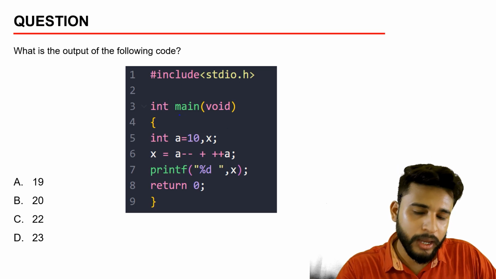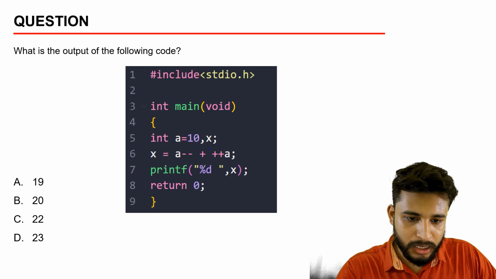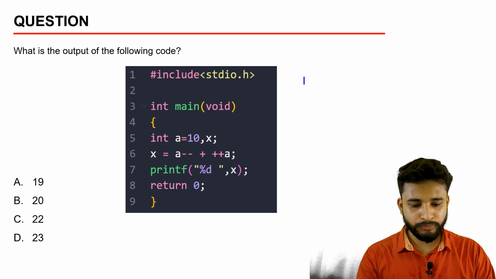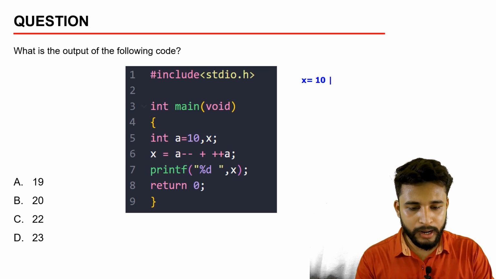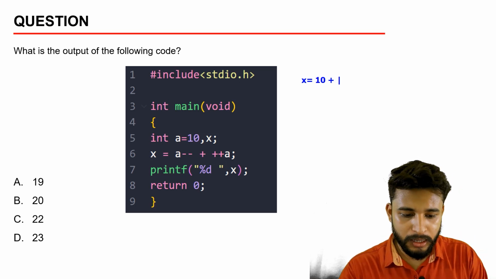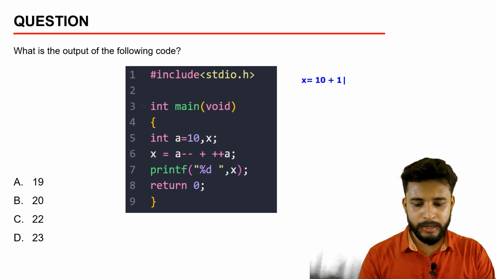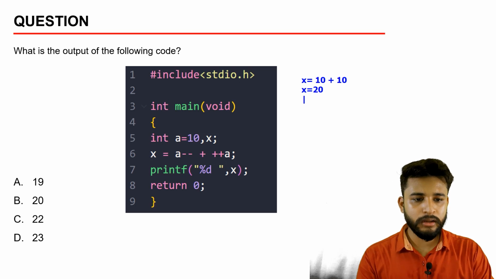This is the header file. Int main void, a value is 10, x. X is calculated at a10. Then let us do the dry run. X is equal to a, that is 10, post decrement, then plus, then pre-increment has been done, then 10 also, then x will be equal to, what will be? X will be equal to 20. This is the answer.